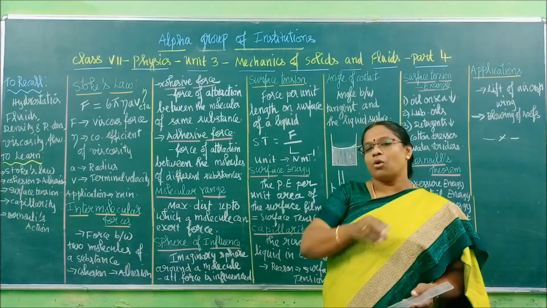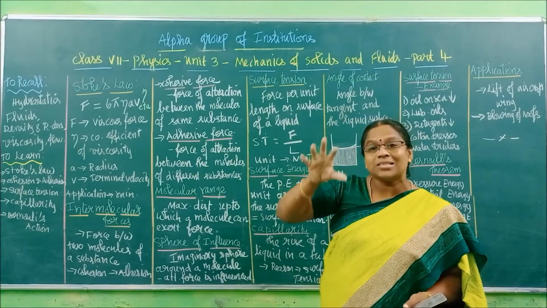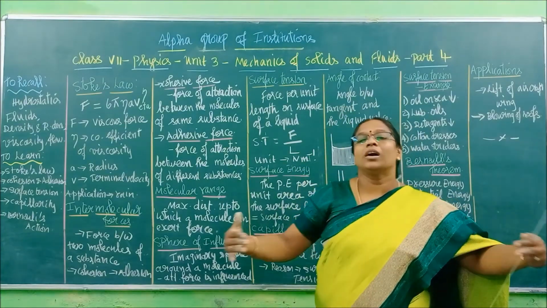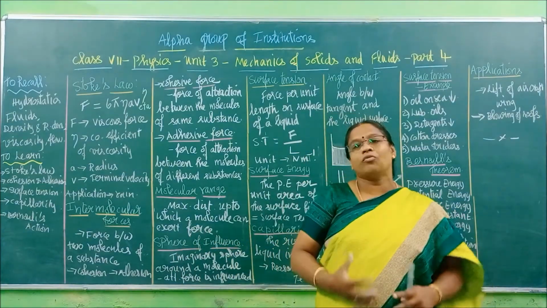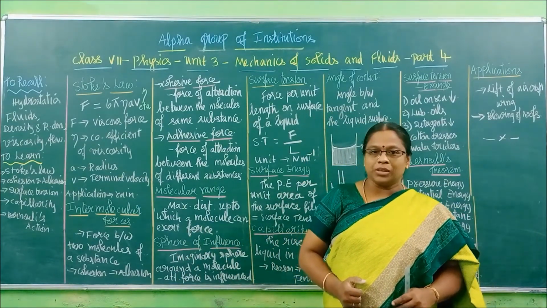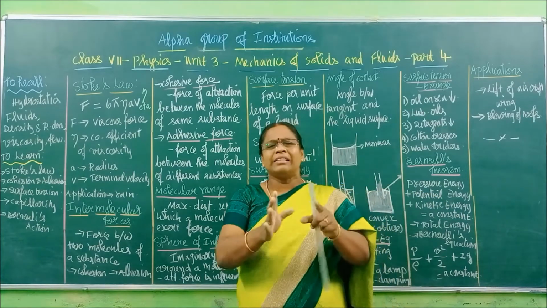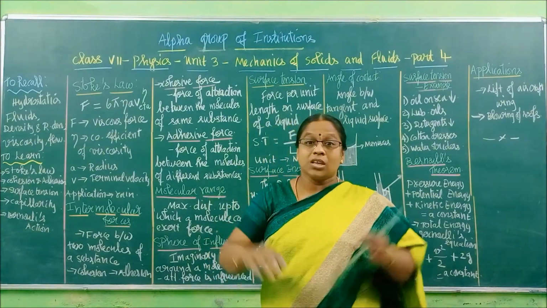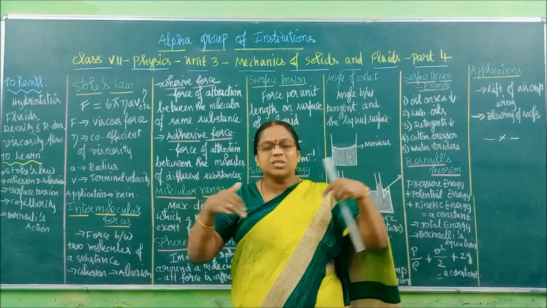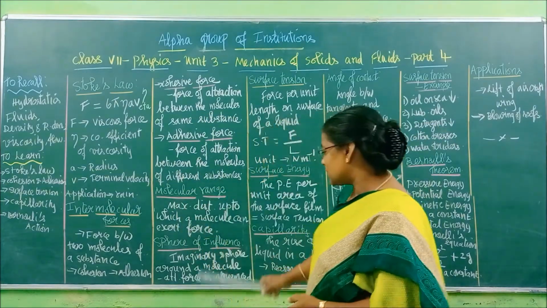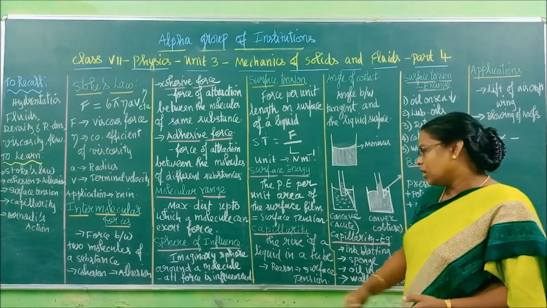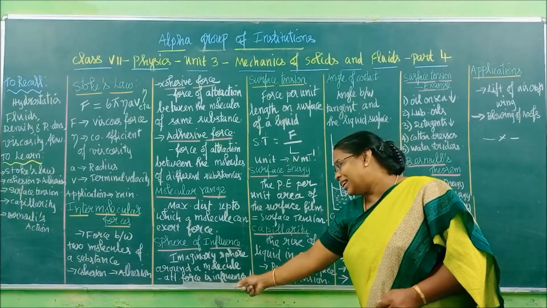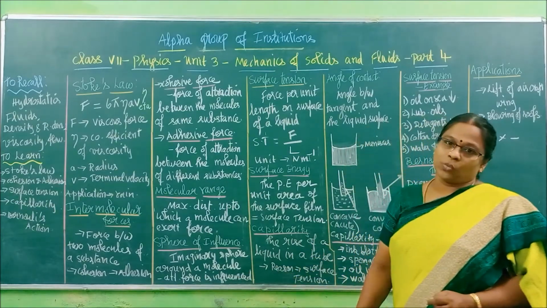Around one particular molecule, there will be an imaginary sphere till where the attraction of molecules can be felt, till where it can actively take part. I told you molecular range. Till that range, if we draw one sphere, that sphere is called sphere of influence. So it is an imaginary sphere around a molecule till where attractive forces are felt.